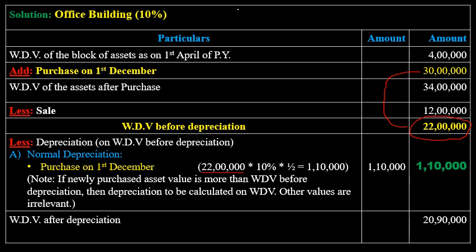Other values are irrelevant. 22 lakh into 10% into half because it was used for less than 180 days. So 1 lakh 10,000 is the depreciation. So the total value of depreciation is 1 lakh 10,000.